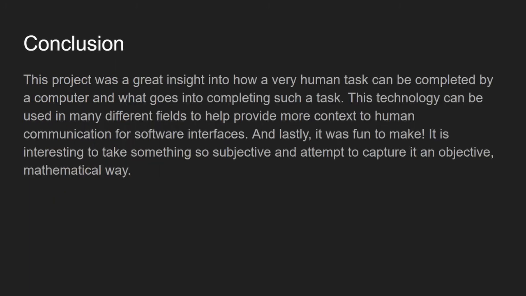This project was a great insight into how a very human task can be completed by a computer and what goes into completing such a task. This technology can be used in many different fields to help provide more context to human communication for software interfaces. And lastly, it was fun to make. It is interesting to take something so subjective and attempt to capture it in an objective mathematical way.